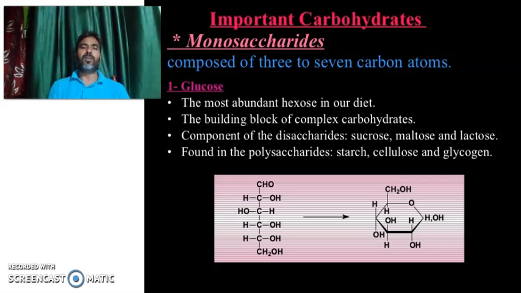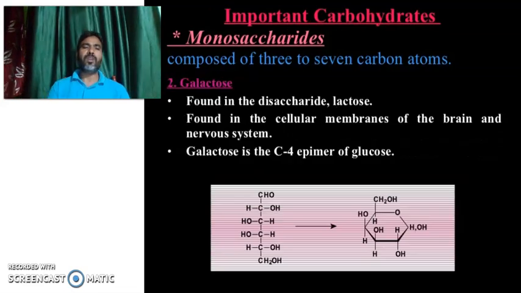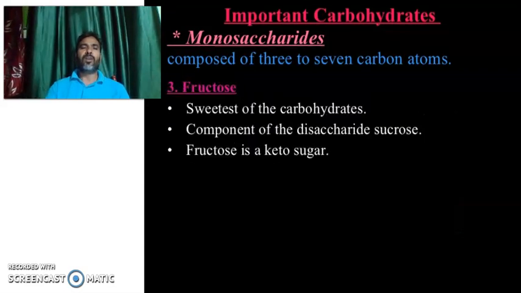So, important carbohydrates. Monosaccharides are composed of 3 to 7 carbon atoms. Glucose, the most abundant hexose in our diet, the building block of complex carbohydrates, component of the disaccharides sucrose, maltose and lactose, found in the polysaccharides starch, cellulose and glycogen. Galactose is found in the disaccharide lactose, and in the cellular membrane of the brain and nervous system. Galactose is the carbon 4 epimer of glucose. Now fructose, sweetest of the carbohydrates, component of the disaccharide sucrose, and fructose is a ketose sugar.